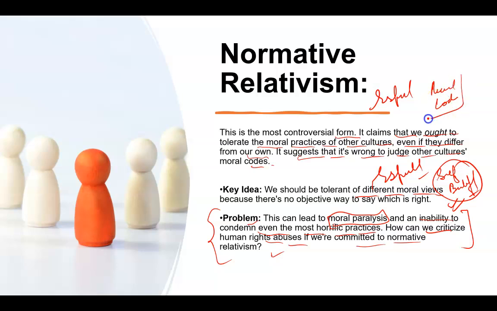So let's say if something inhuman is happening in other countries or under another moral code, we cannot condemn it based on this theory. That is the reason why this is a big problem in normative relativism. It clearly says respect, but when something inhuman is happening, we cannot respect it. We have to condemn it. But in this theory, you cannot condemn it. I hope you got my point.